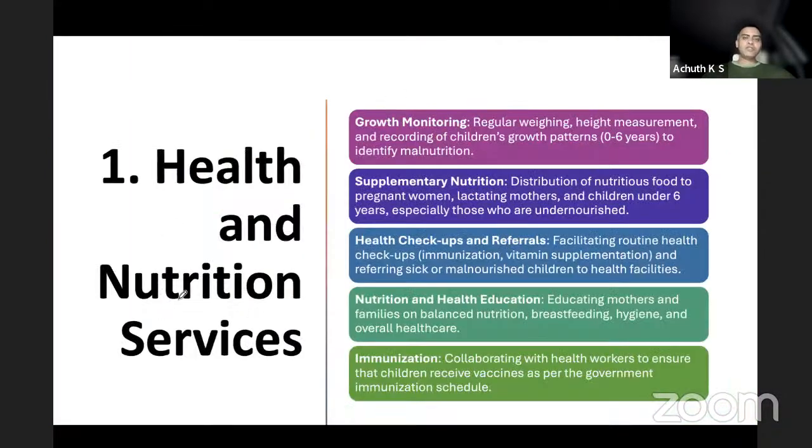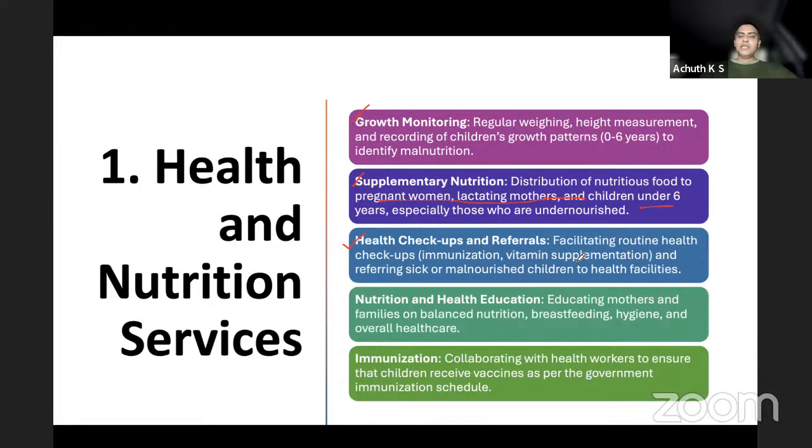Health and nutrition services: growth monitoring for 0 to 6 years of age, and supplementary nutrition for children under 6, lactating mothers, pregnant mothers, and all adolescents. Health checkups and referrals: they mobilize the mother and child for their health checkups and for immunization when it is due.